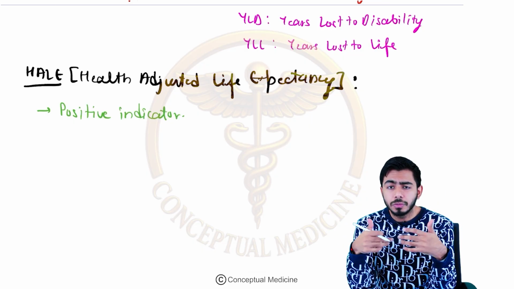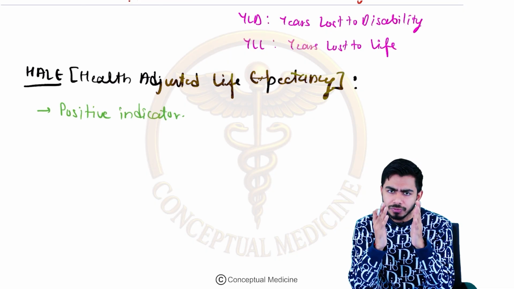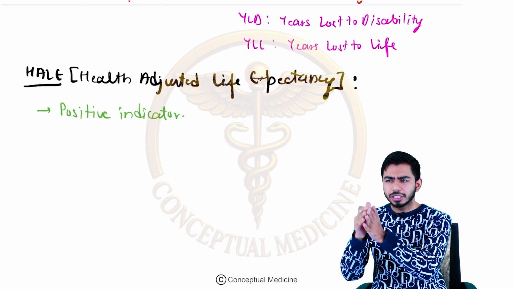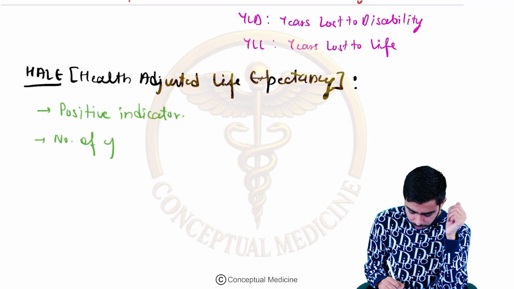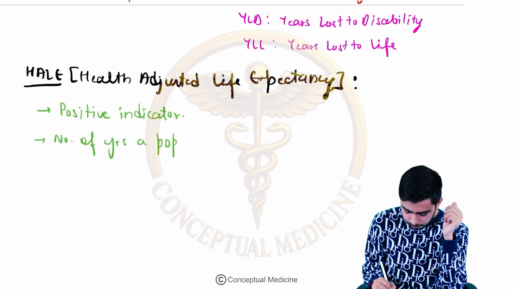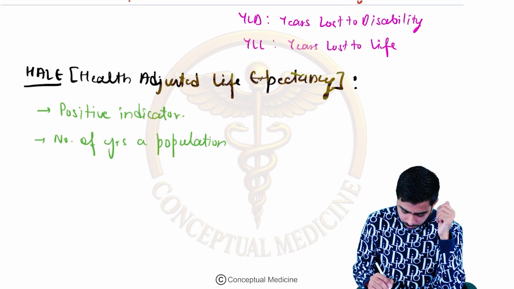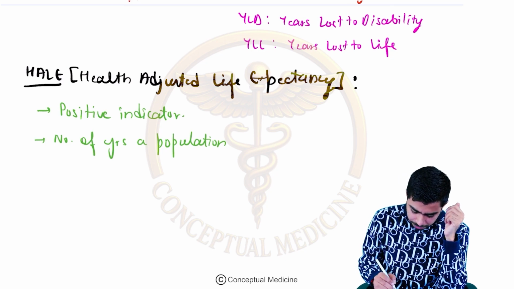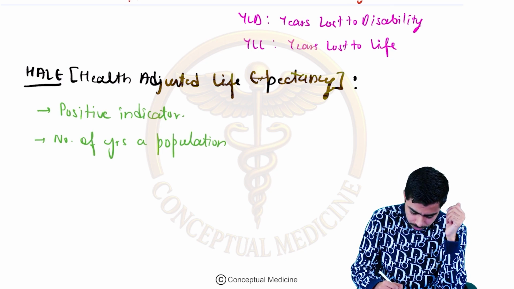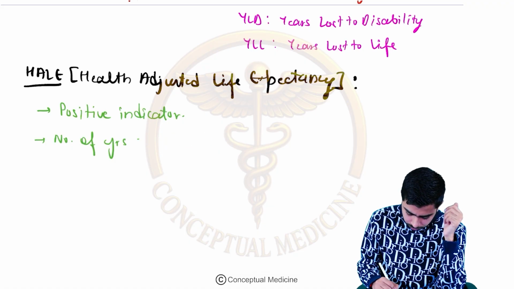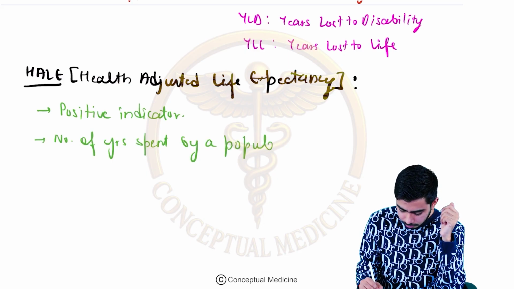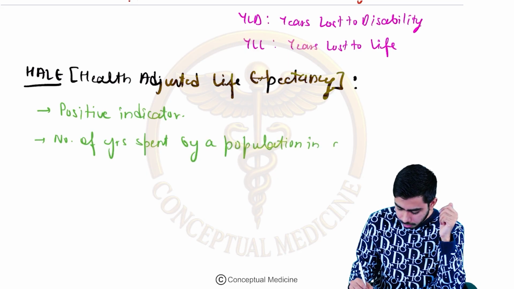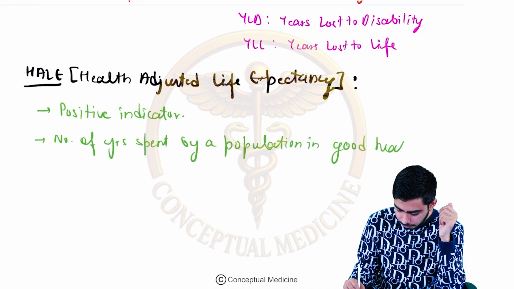Because it is talking about the positive things: the number of years spent by a population in good health.